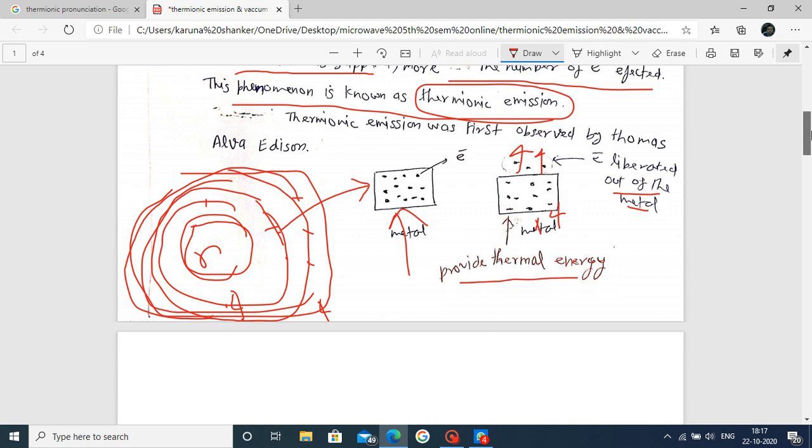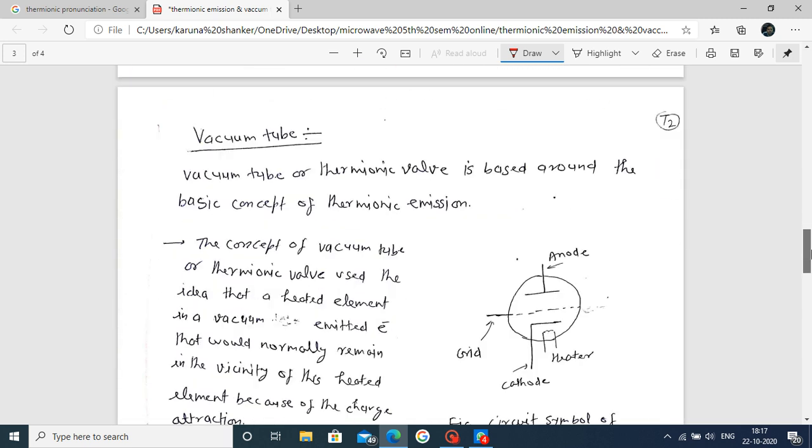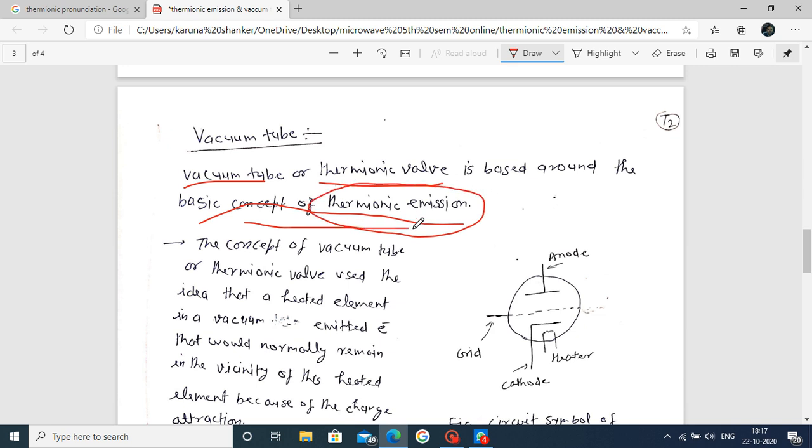This is the basic concept of thermionic emission. Next, let us move to the vacuum tube. The vacuum tube, also called a thermionic valve, is based around the basic concept of thermionic emission.